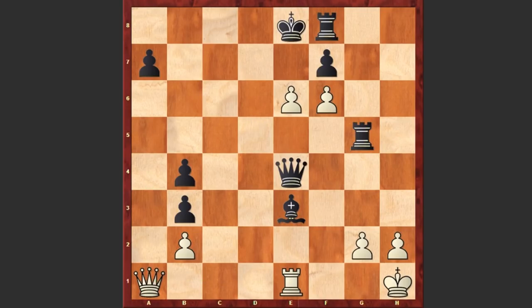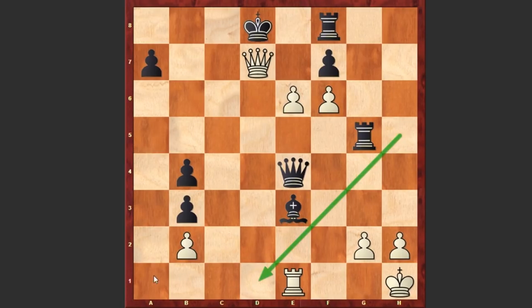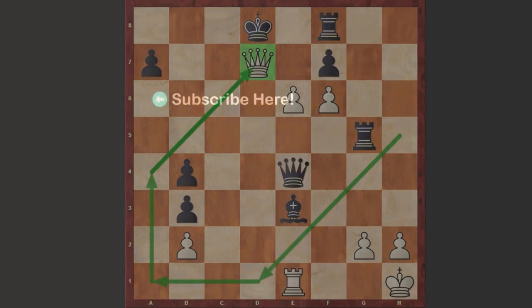Rook takes g5 was played, which is a total blunder. Actually, Mikhalchishin's last moves were very weak. Maybe he was under time pressure, that was the reason. Here comes queen a4 check, and after king d8 we see this checkmate on the board. Let's have a look at white queen's path once again. This is just insane.